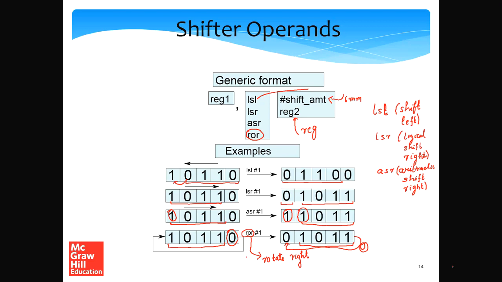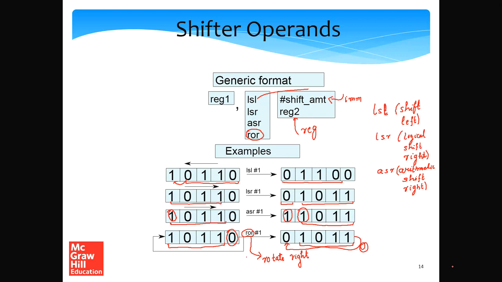Another important point is that in these shifting operations in LSL, LSR and ASR, we are actually introducing new bits which were not originally there in the set of bits, at either the left position or the right position. In comparison, in the case of a rotate instruction, we are not doing that. So whatever bits fall out of the least significant position are added to the most significant position.